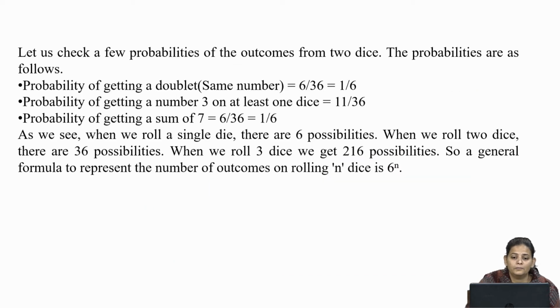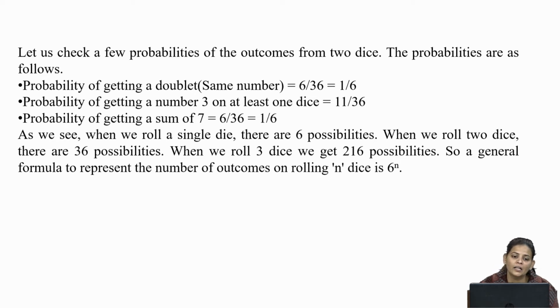Then the total of same-number outcomes, the doublets, we have 6: 1-1, 2-2, 3-3, 4-4, 5-5 and 6-6, and the total outcomes we have are 36. So, the probability of getting a doublet, the same number, will be 6 by 36, that is 1 by 6.